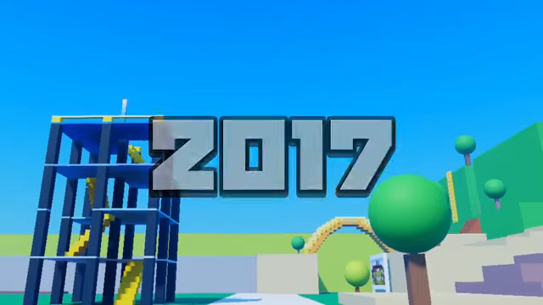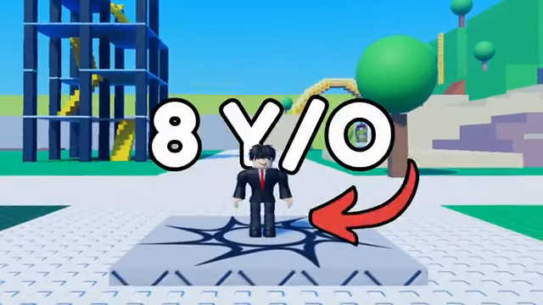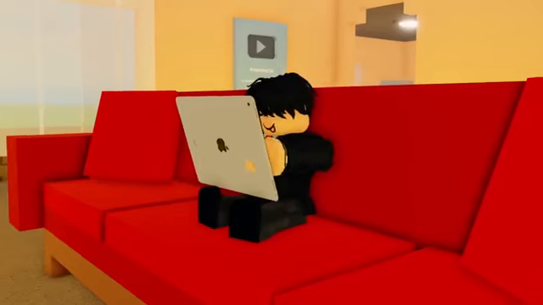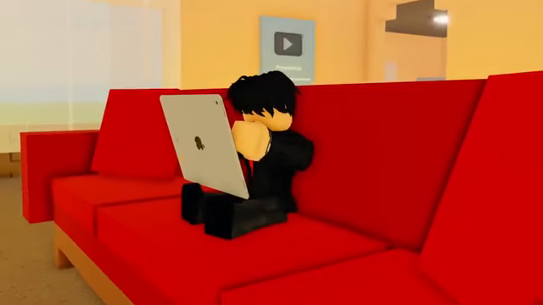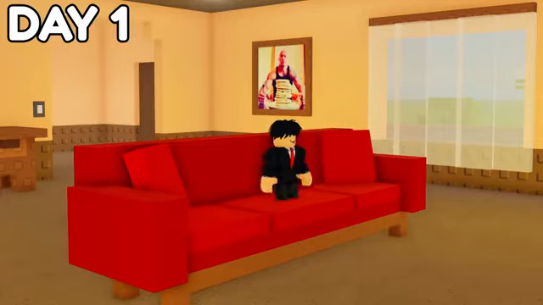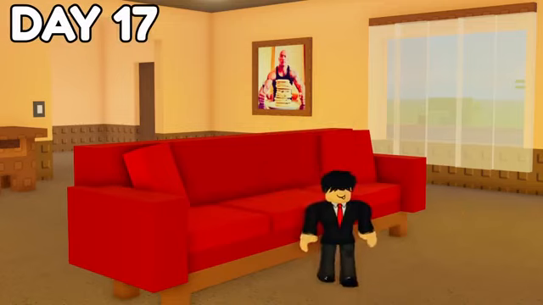going all the way back to 2017 when I first joined Roblox. And at the time, I was only 8 years old. And while I was growing up, I never had a computer, and instead, I was an iPad kid. I had just discovered Roblox and I quickly got addicted. And the addiction got so bad where I would literally be playing Roblox every single day, every chance I had.